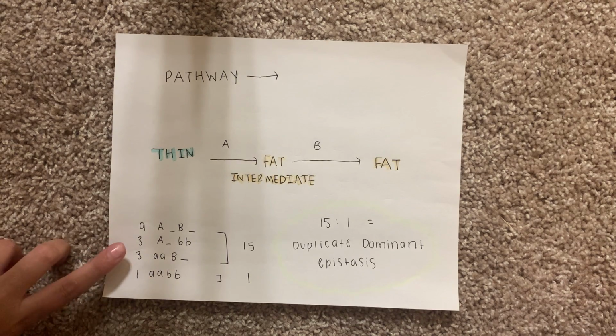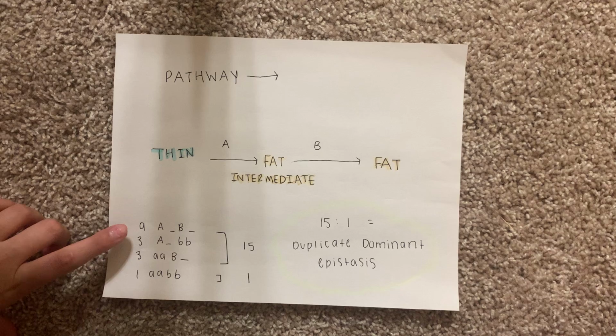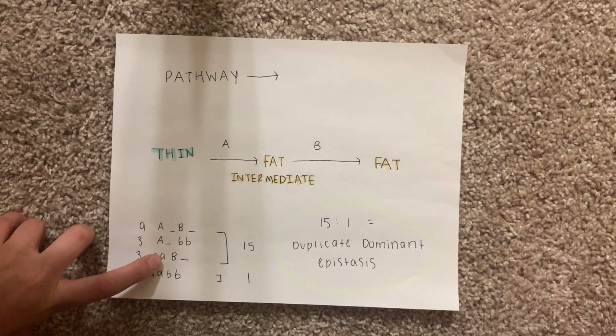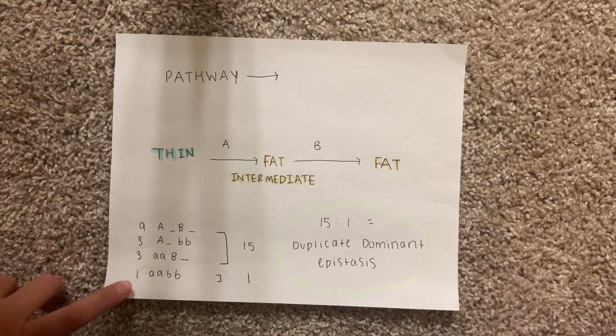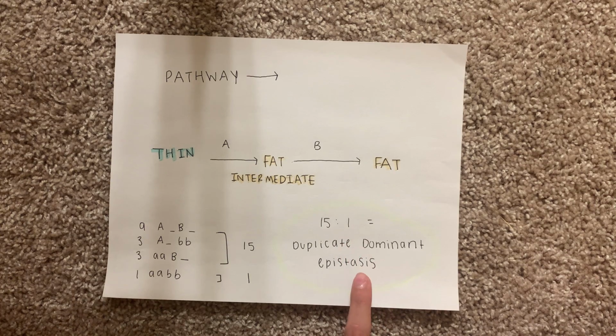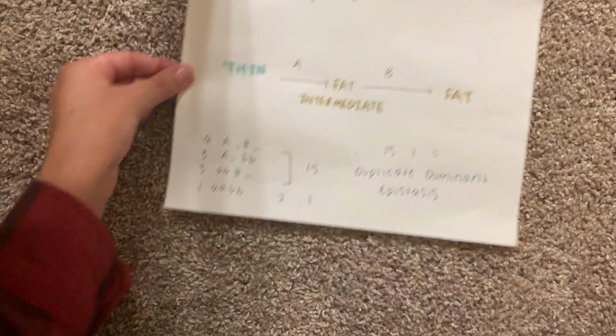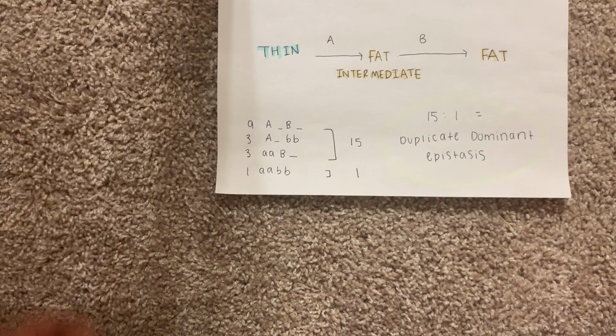Here's the ratio that we use for these types of examples. The ones with big A and big B will all show the trait. So this is a 15:1 ratio, since the one is just little a, little a, little b, little b. And this ratio, 15:1, is duplicate dominant epistasis. And put the pathway right here, and we're going to do an example.